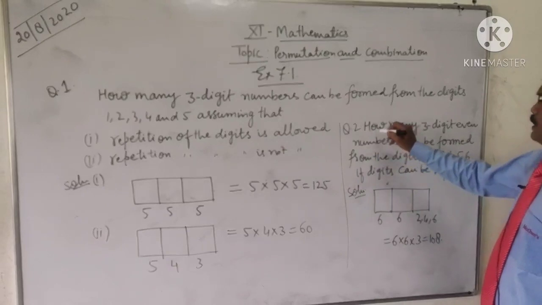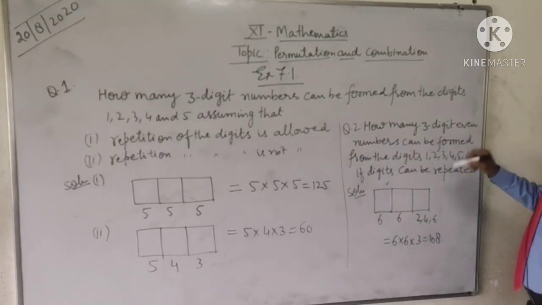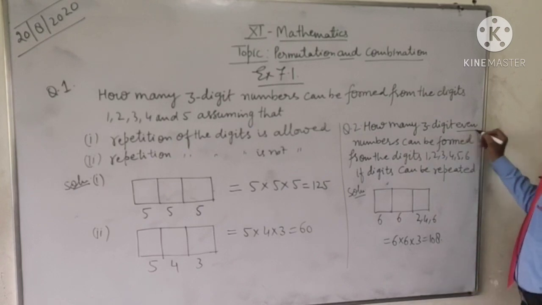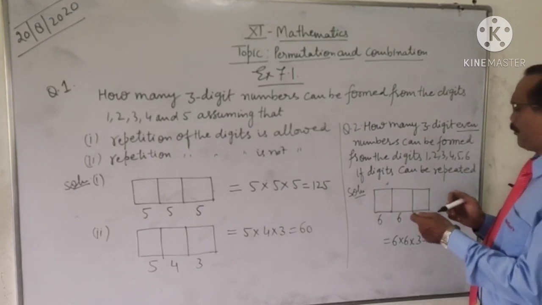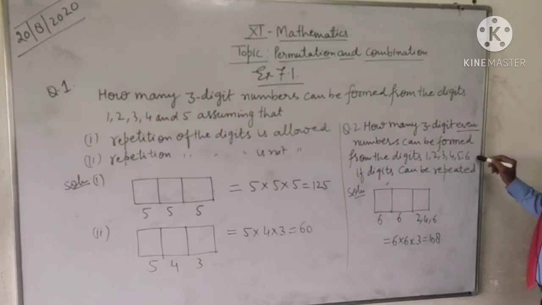Next is question number 2. How many 3-digit even numbers can be formed from the digits 1, 2, 3, 4, 5 and 6?